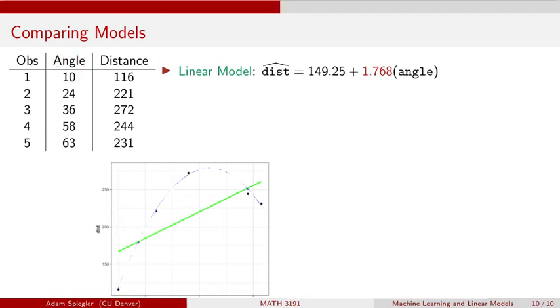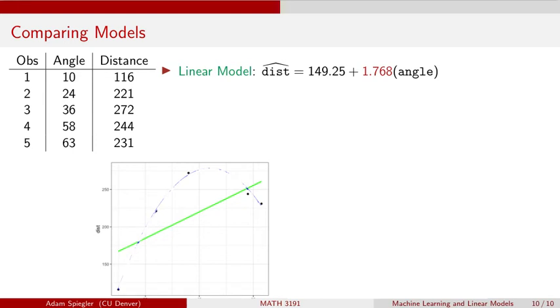And we've already talked about why a linear model may not be a good choice, because here you can see are the data points. What we can see is at first, as we increase the launch angle, the baseball does increase its distance, but at some point the launch angle gets too big and we just get a pop-up, and the distance that the ball travels starts to decrease. You can check the Colab notebook linked in the description of this video to see where this model came from. But here we can see that this model plotted in green is going to do a really bad job of actually fitting the data, and it's not going to do a really good job at making any predictions for us.